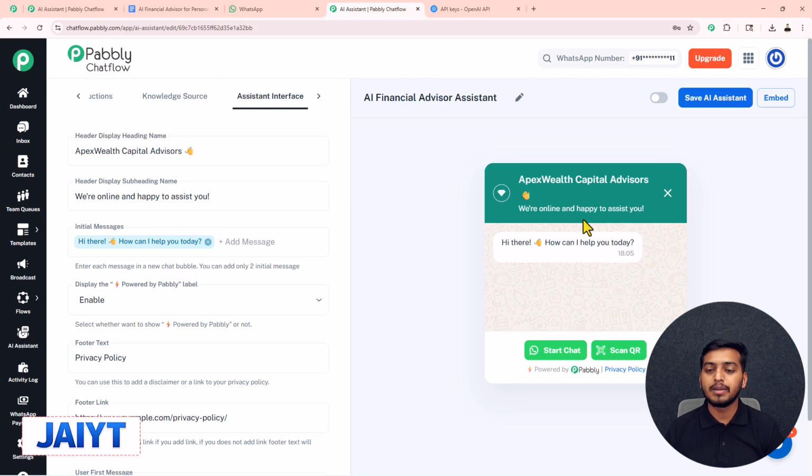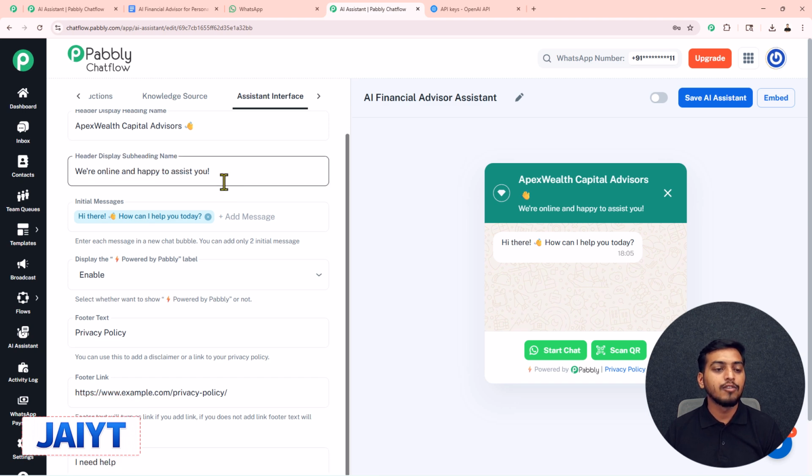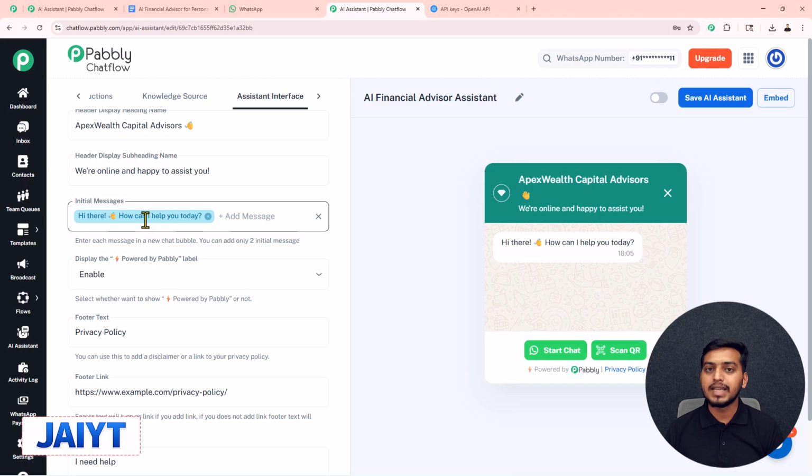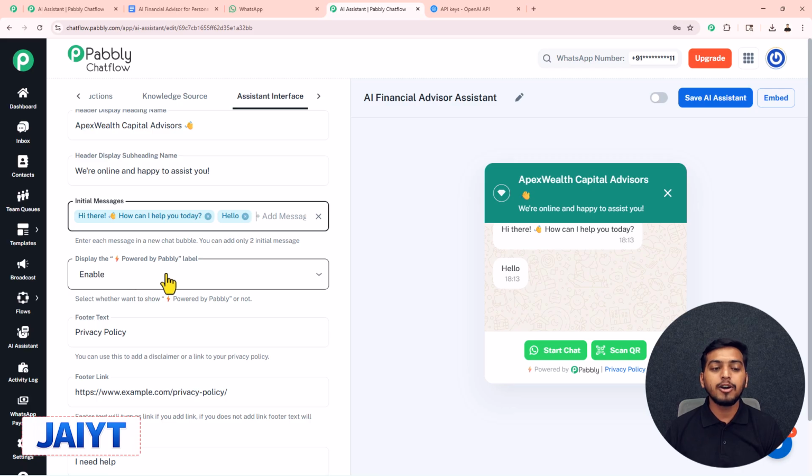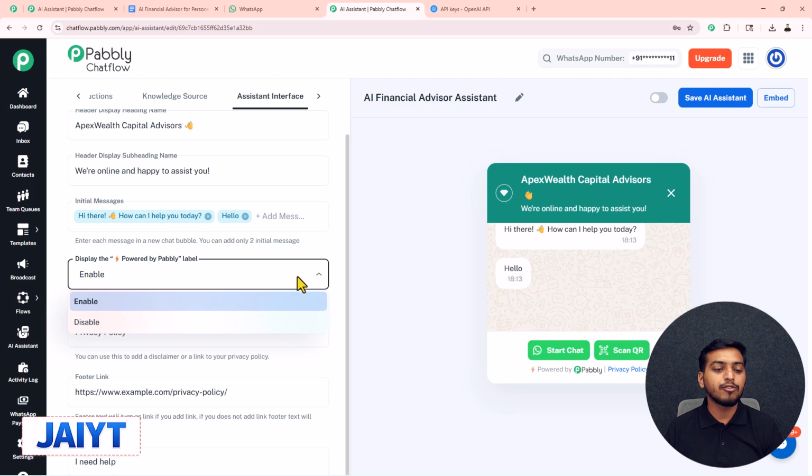If you want to change this subheading, you have to type the text inside this second box, display subheading name. For this initial message, one message is already added. If you want to add one more message, open the box, type the message and press this enter button to successfully add it. You can see this message is also added. Then we have this powered by Pabbly, which is visible here. If you want to enable or disable it, you can select it from this drop down.